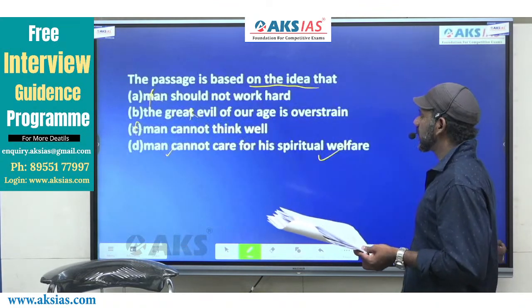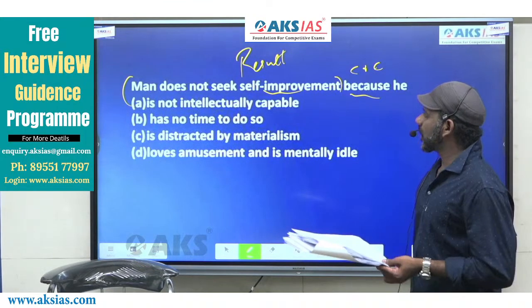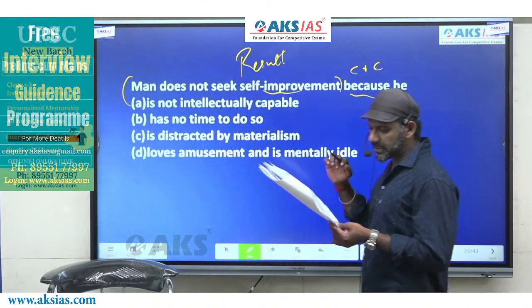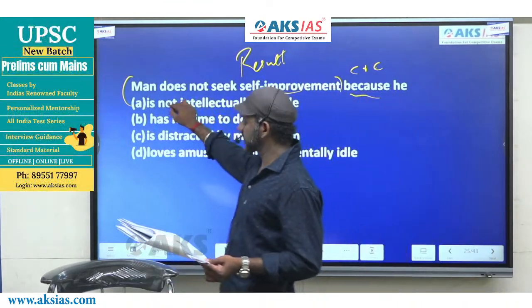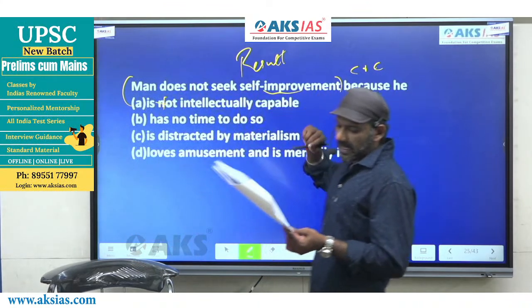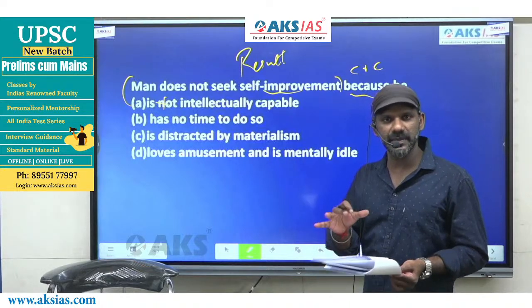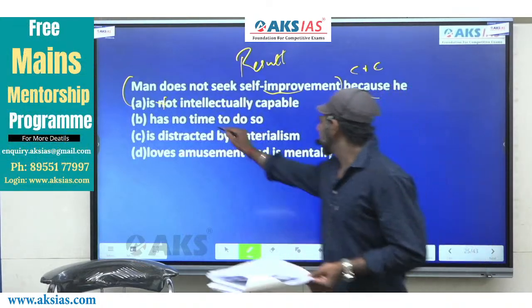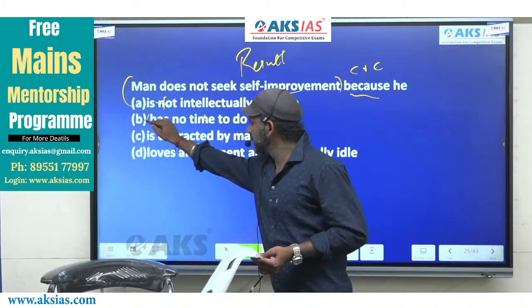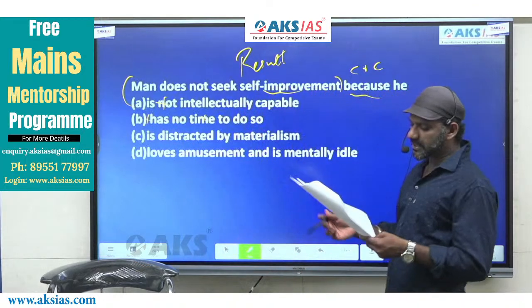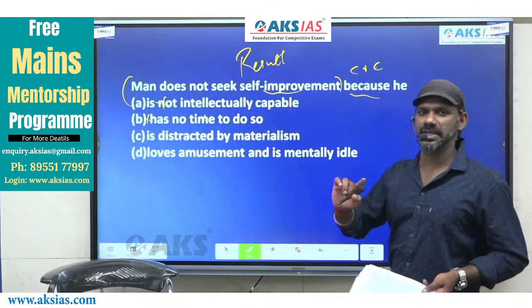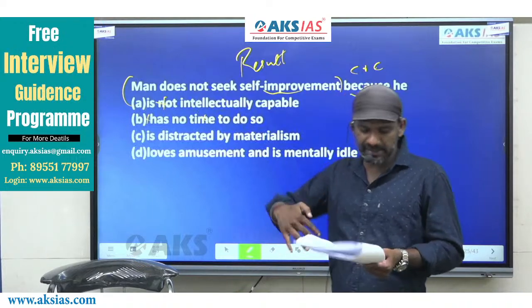Come to option A. Is not intellectually capable, is not talked about in that context, eliminated. Come to B. Has no time to do so. He does not want to think. It doesn't mean that he does not have time to do that. This goes beyond the passage, eliminated. Come to C. He is distracted by materialism. It's not about materialism actually. It's all about entertainment. What entertains him?